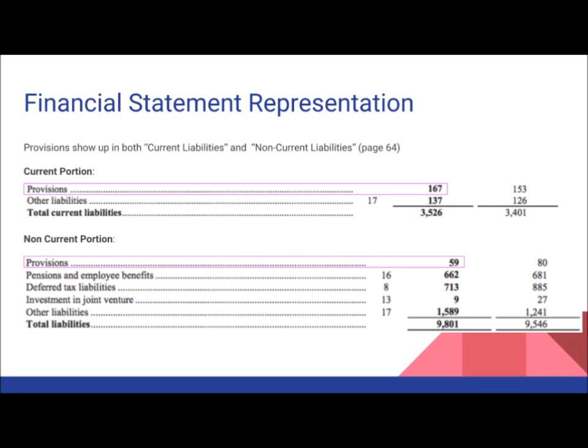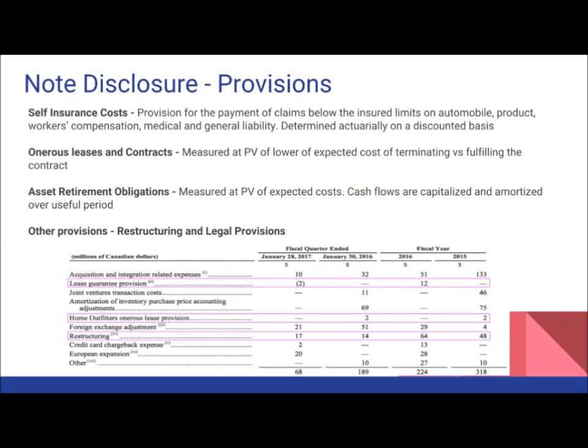So the last company we decided to focus on is HBC. They too break provisions down into both current and non-current and show values for 2015 and 2016, for a total of $226 million in provisions in 2016. HBC has provisions for self-insurance costs, onerous leases and contracts, decommissioning obligations, and other provisions regarding legal and restructuring.